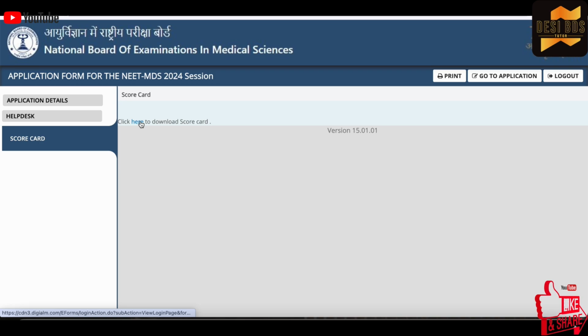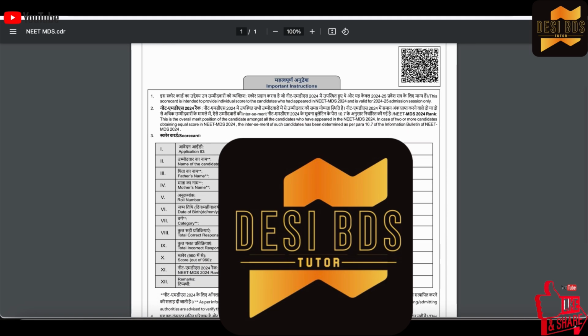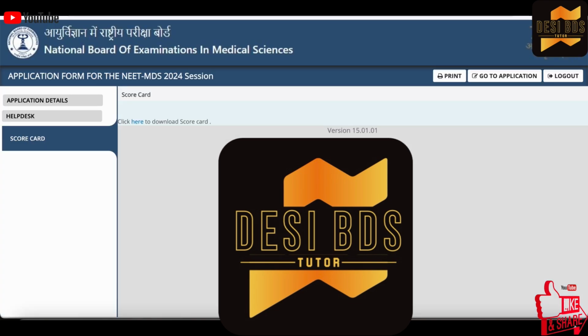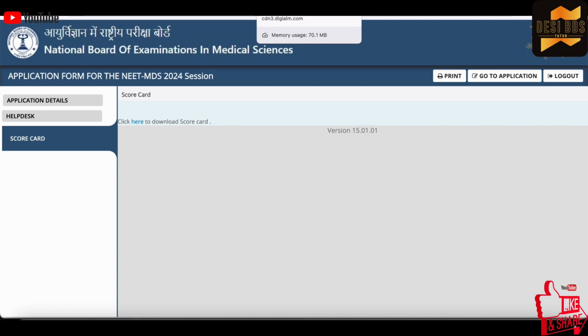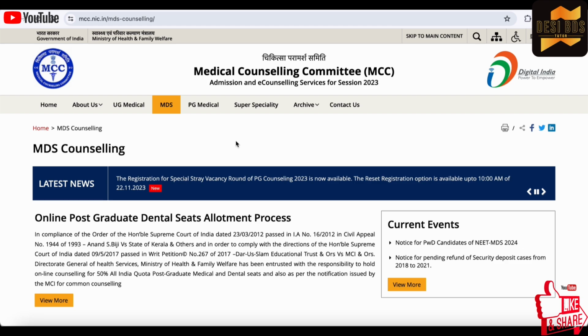Here you get a link to download your scorecard. So it was downloaded and it looks like that. I hope you got how to download the scorecard, and you also require your admit card at the time of counseling or admission. Now you know how to download the NEET scorecard, and you have the NEET MDS 2024 cutoff marks.